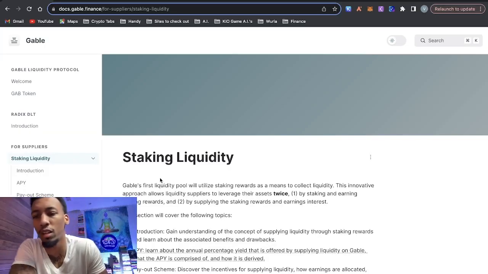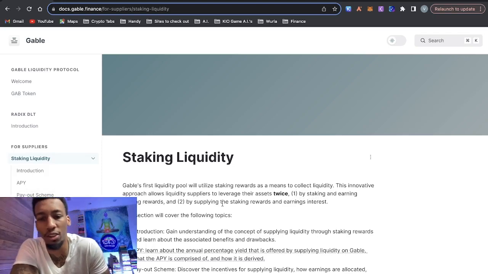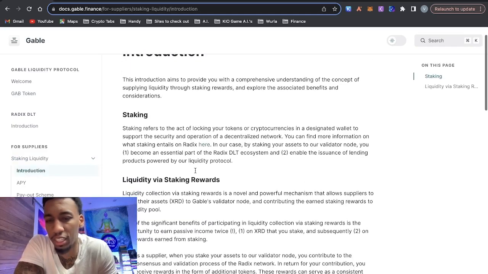So we're going to start with the supplier section. Gable's first liquidity pool was to utilize staking rewards as a means to collect liquidity. This innovative approach allows liquidity suppliers to leverage their asset twice. One, by staking and earning staking rewards, and two, by supplying the staking rewards and earning interest. So it talks about what staking is. We already know what staking is. It's just locking your tokens to a wallet to support the security in exchange for passive income.